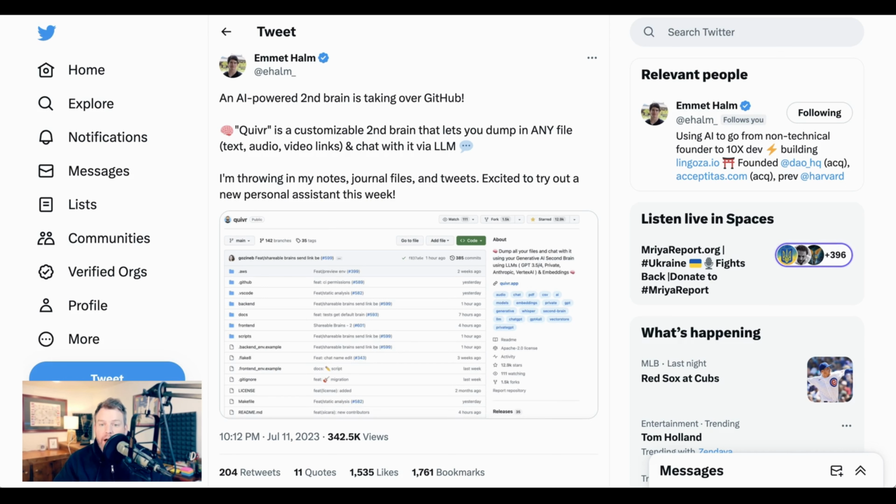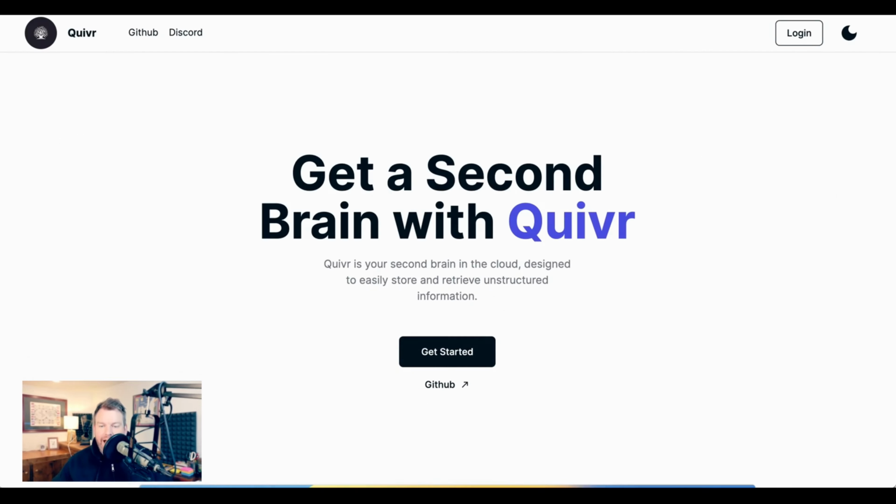Friend of the show, Emmett Halm, writes, "An AI-powered second brain is taking over GitHub. Quivr is a customizable second brain that lets you dump in any file, text, audio, video links, and chat with it via LLM. I have only just started to play with Quivr entering my note files into it and some other things to see what comes out. But I think that this is a trend you're going to see a lot more of."